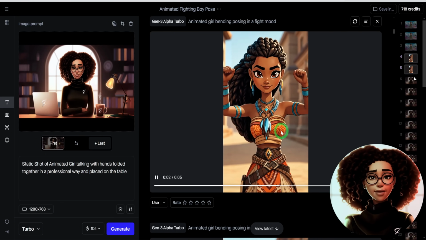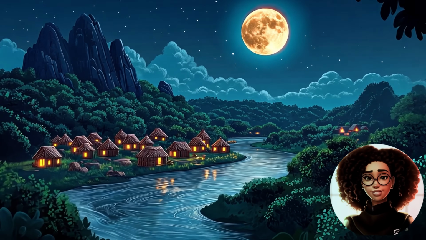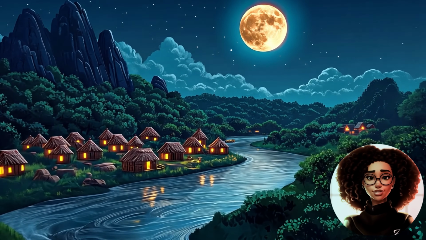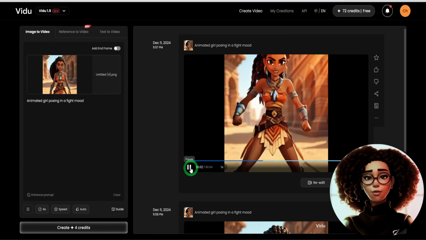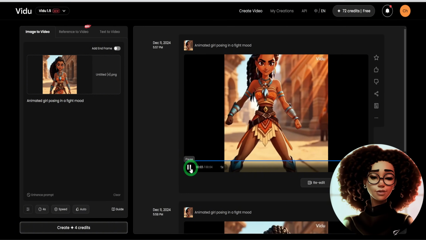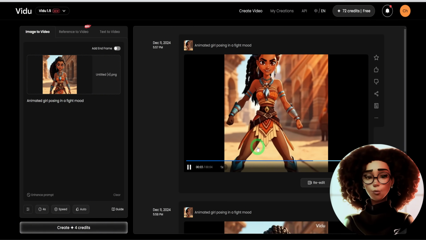However, Runway ML is better for creating smooth scenes, transitions, and establishing shots. Then in Vidu AI, it seems to give the character more of an anime kind of feel or look, which is not bad, but that's not the aesthetics I'm going for.